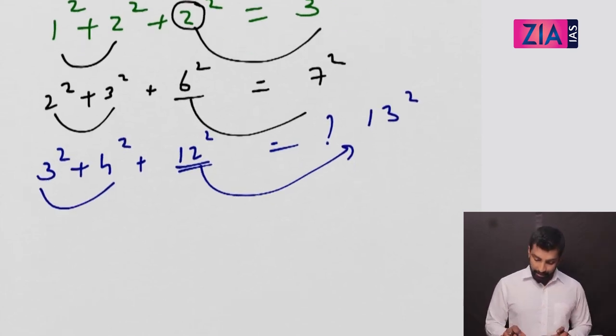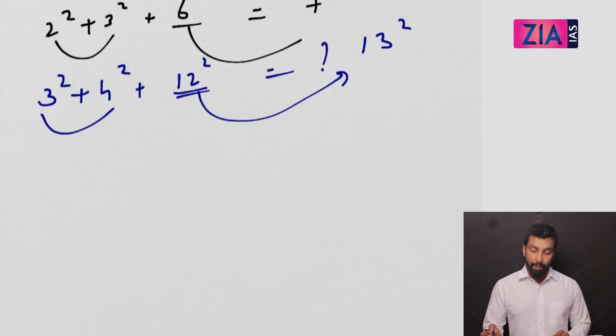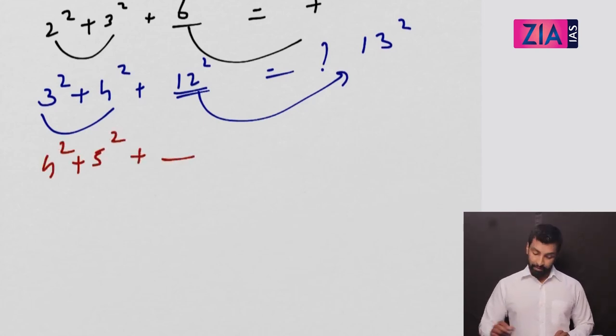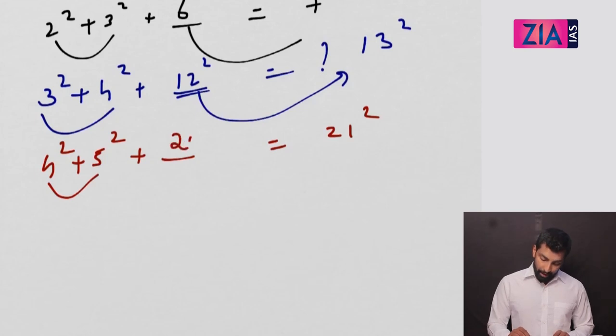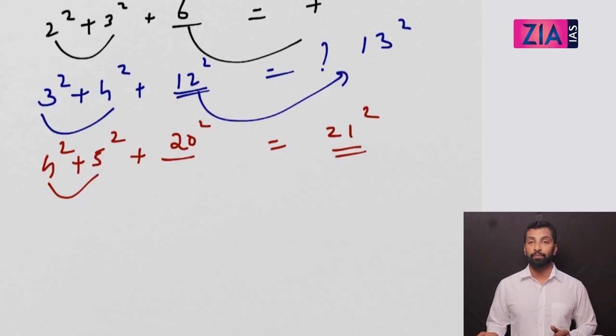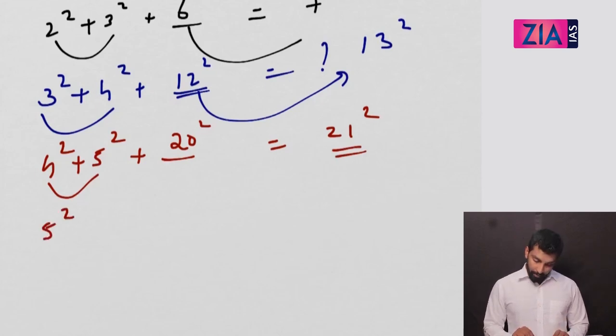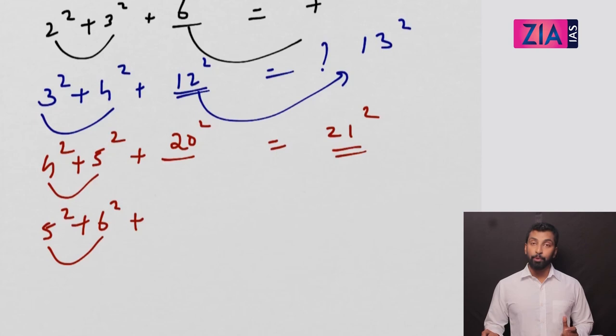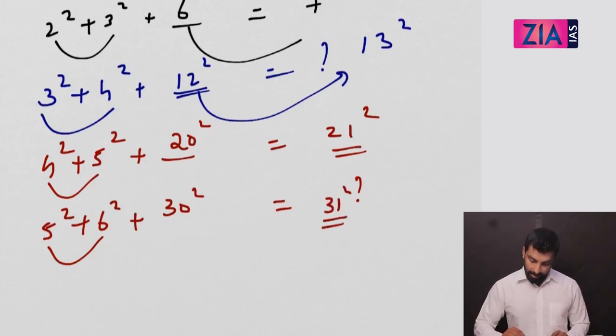So this is one question, right? Now, if I make a question like this, 4 square plus 5 square plus dash is equal to 21 square. So the answer is direct, right? 4 into 5, that is 20. If this is 20 square, then only the right hand side becomes 21 square. This is a pattern. Now if I write 5 square plus 6 square plus 30 square, what is it? You don't want to add all this, you can just write this as 31 square, next number of this.